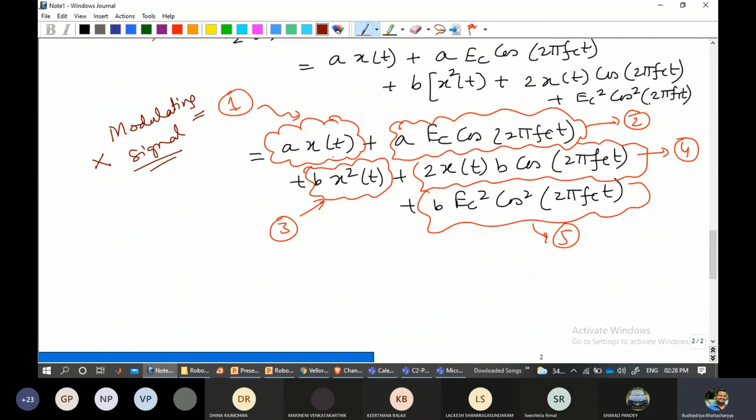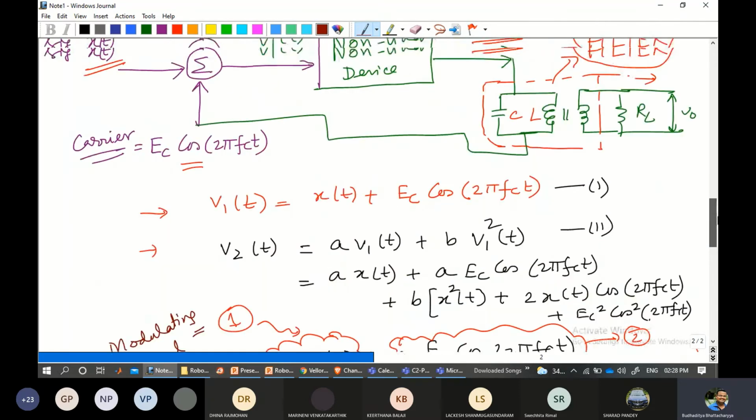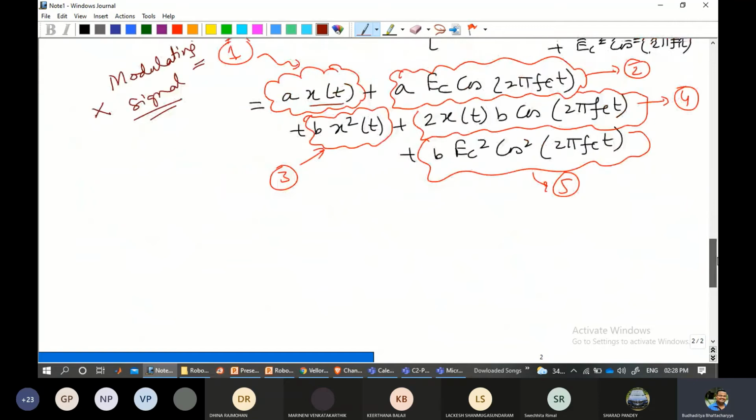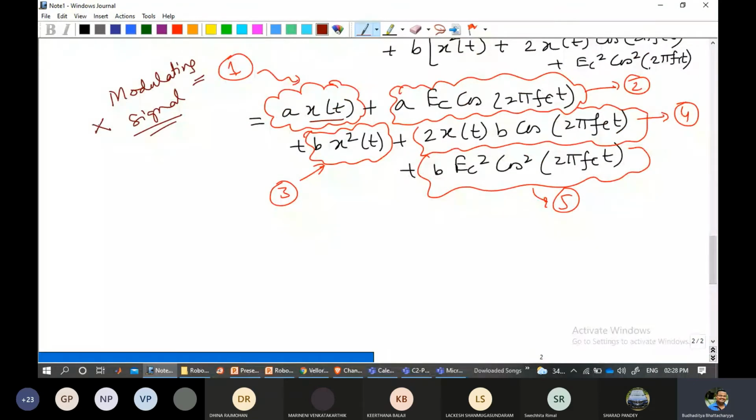First component, A X(t). Now X(t) is the input. If you remember over here, X(t) was the input. So I'm giving X(t), I'm getting an X(t) out of here, which means nothing because this is the input signal itself. So we have to eliminate this one somehow. That's the first part.